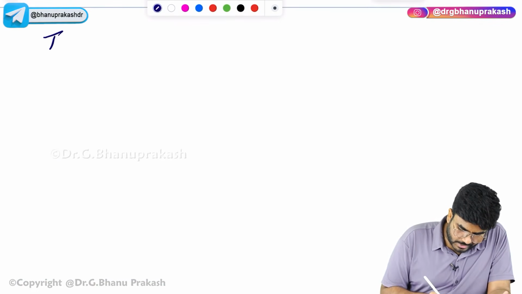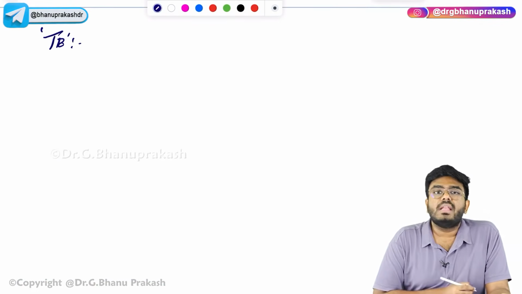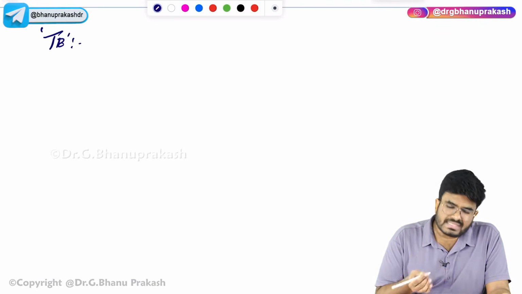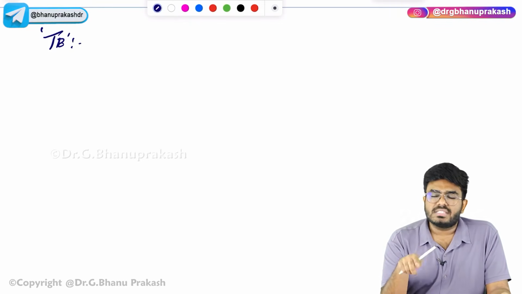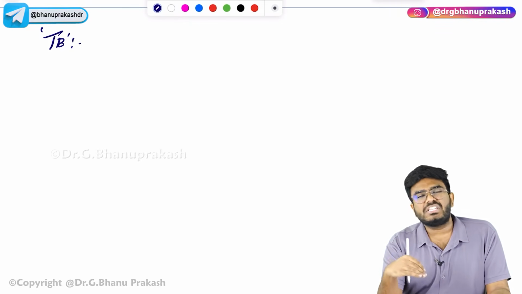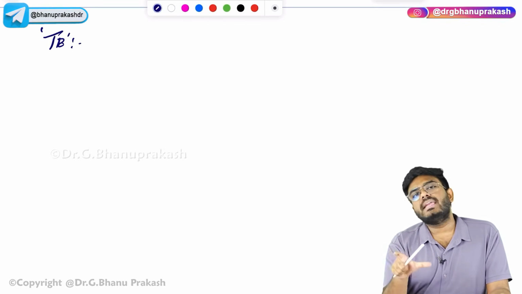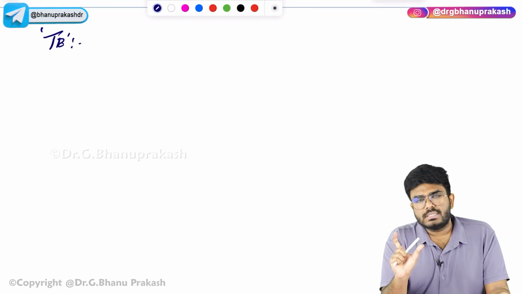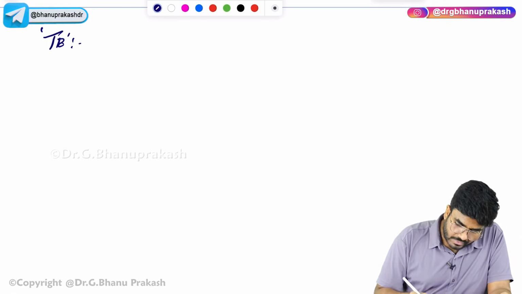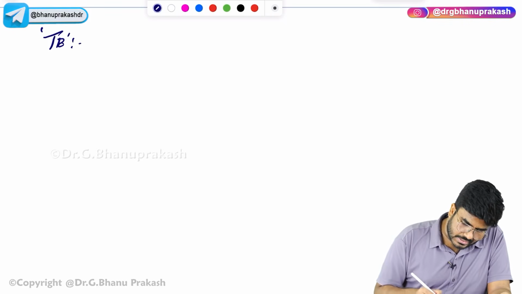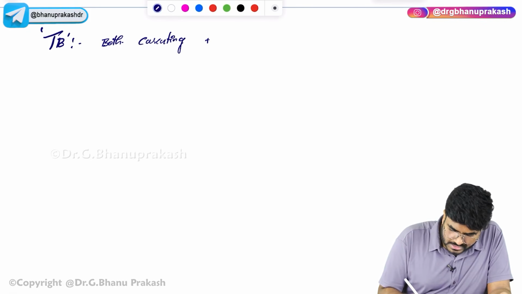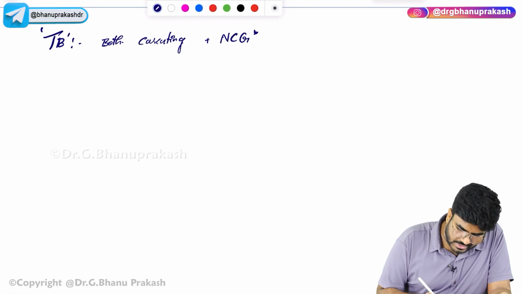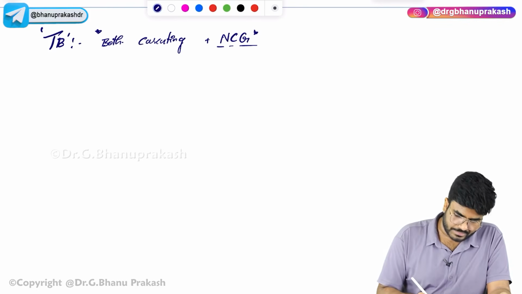So, now let us write some important points. For example, if a patient is suffering with TB, is he going to have caseating granuloma or non-caseating granuloma? I have told you granulomatous inflammation, granulomas are of two types. If there is a central area of necrosis, then it is called a caseous or caseating granuloma. If there is no necrosis, then it is called a non-caseating granuloma. A very important question which was asked in many exams: TB has both caseating as well as non-caseating granulomas.